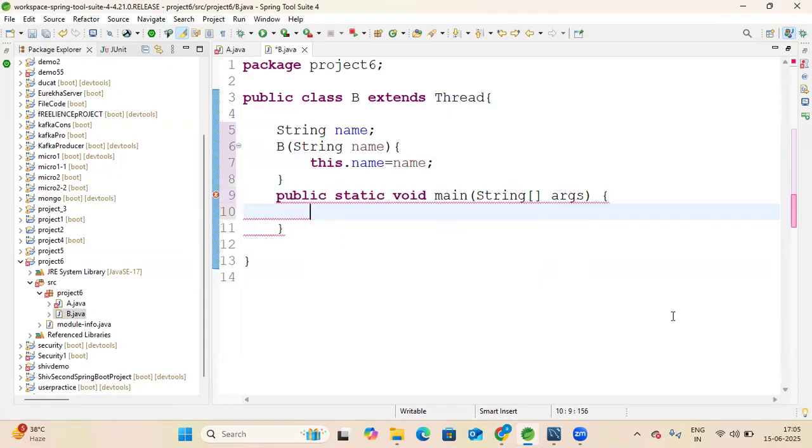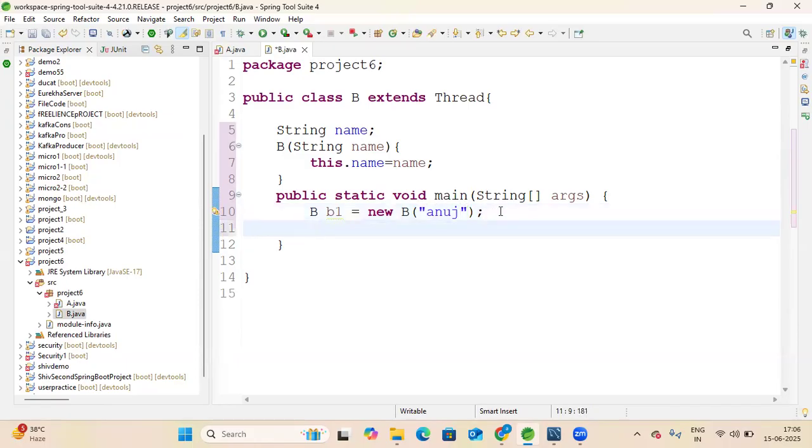Then create the main method and create the objects. b1 = new B, passing the value of the variable, I will write Anuj. I will create one more object, b2 = new B, with another name. Now how do we set the priority?